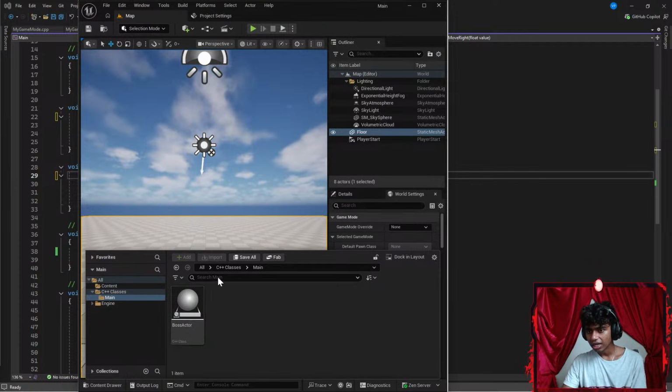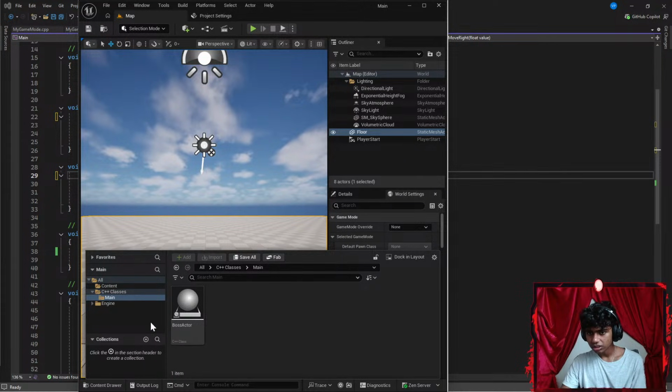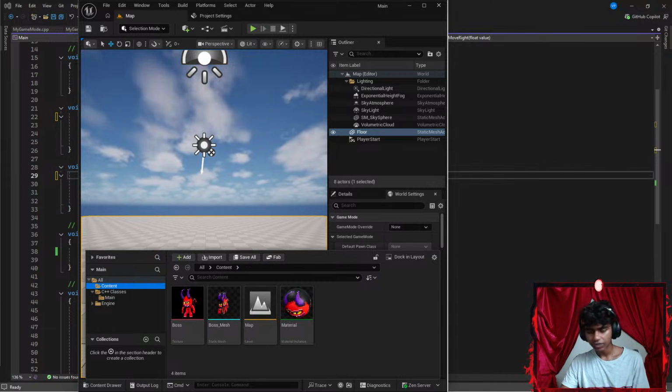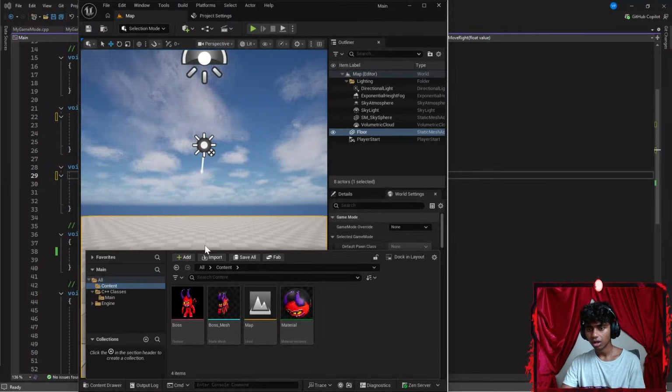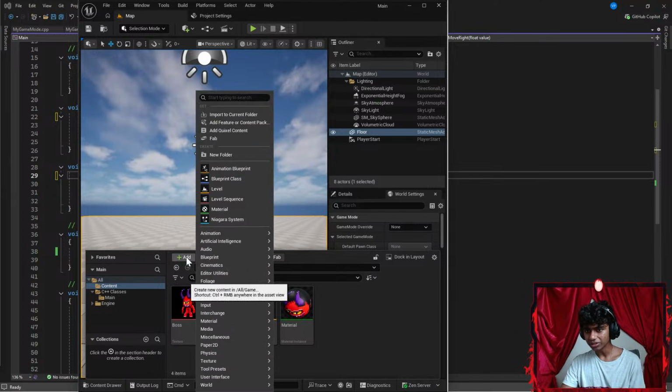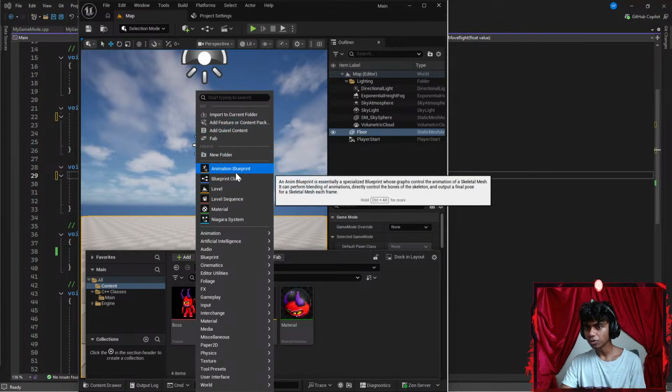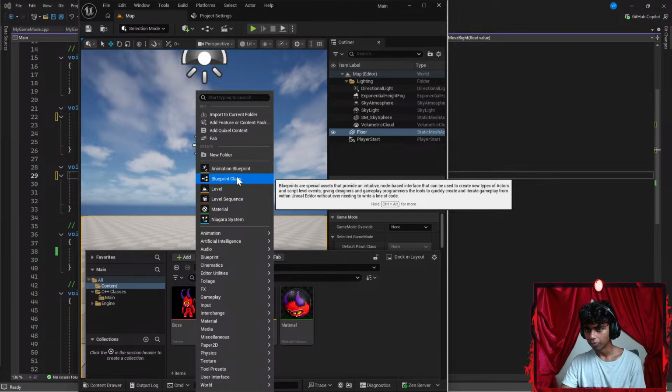Let's open Unreal. Let's go to my content browser, and then where is create blueprints? I don't think there's create blueprints up here. So I gotta go to content browser, create basic assets. Number 2, pick all classes, search for C++ class. Okay, where's create assets, guys? Oh, there we go. Animation blueprint class. Okay, so I gotta go with blueprint class.